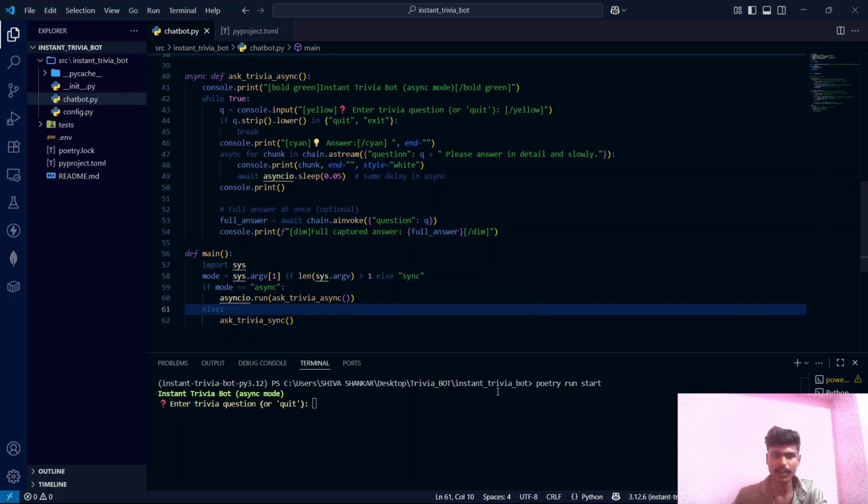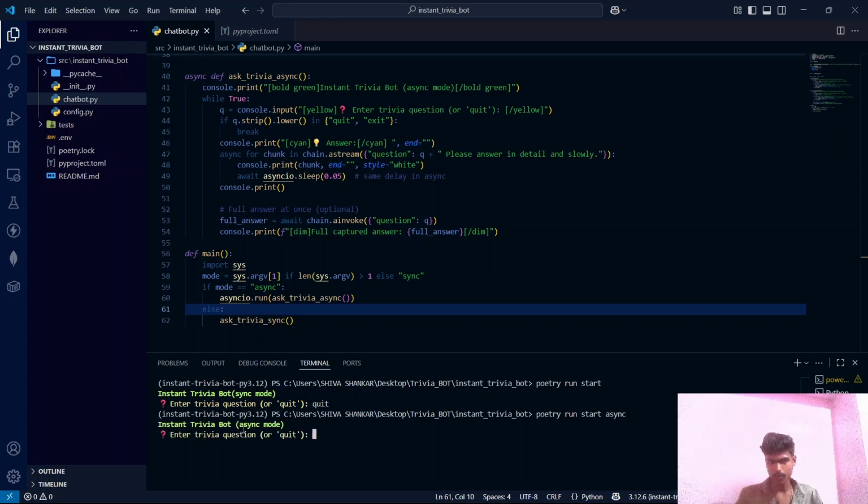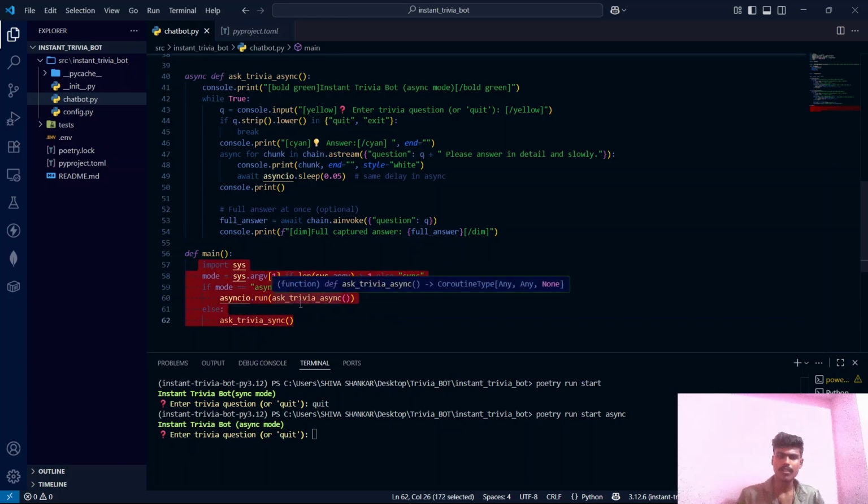Oh, actually I have not saved this file. Now let's try again. Poetry run start. Now the chatbot is in sync mode, guys. And suppose I execute poetry run start async, then the chatbot will enter the async mode. See, async mode. This logic works in such a way that it will read this command. If the async keyword is mentioned here, then the bot will enter the async mode. If not, it will be in sync mode.